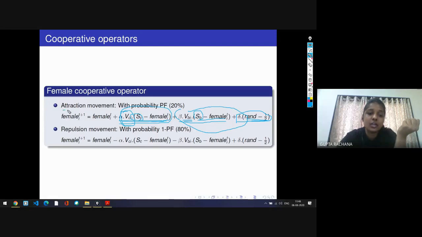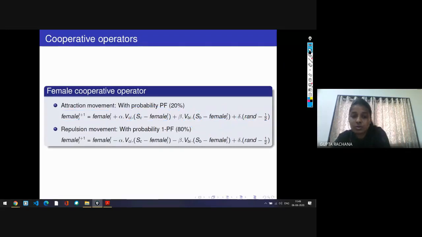So there are two movements, the attractive movement and the repulsion movement. Attraction movement means it goes towards the food, and repulsion movement means it goes away from the current position.